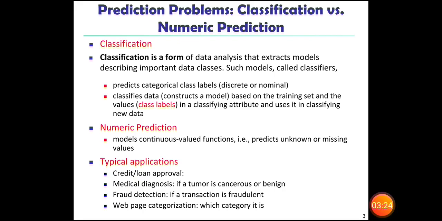And another one is web page categorization. When we browse the web, we may get a large number of web pages. To find relevant web pages according to our desire, we need to follow some methods. Classification will help you find the relevant pages among the large number of web pages.